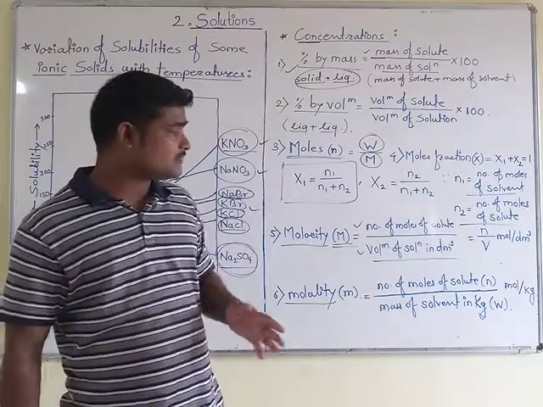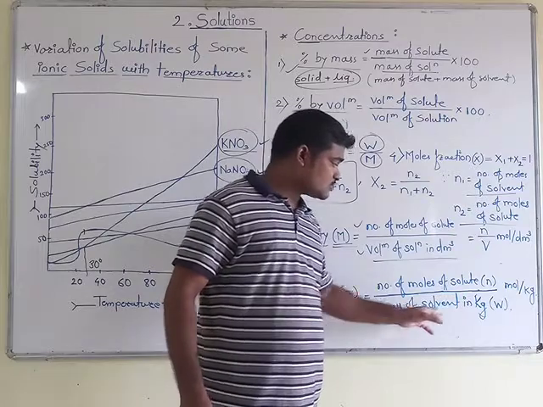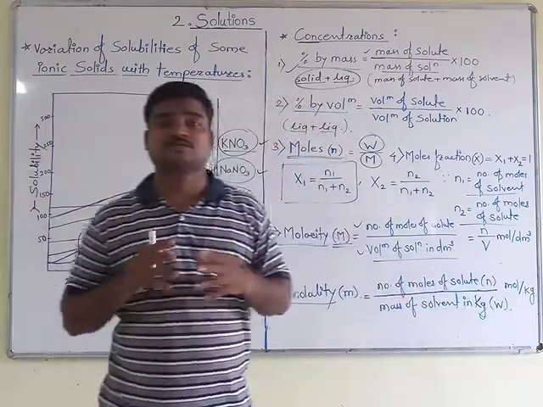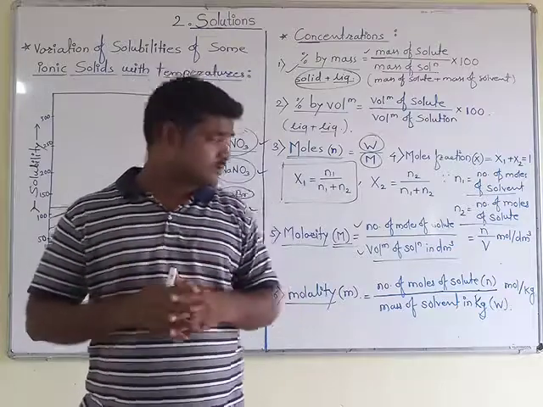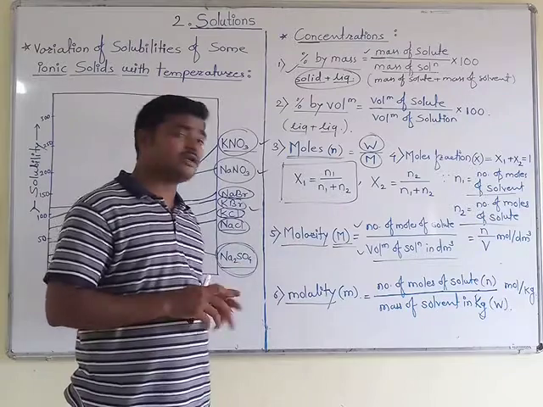You just skip that part. Here we have taken the mass of solvent in kg, so we have not multiplied this formula by 1000. This is the difference between molarity and molality.